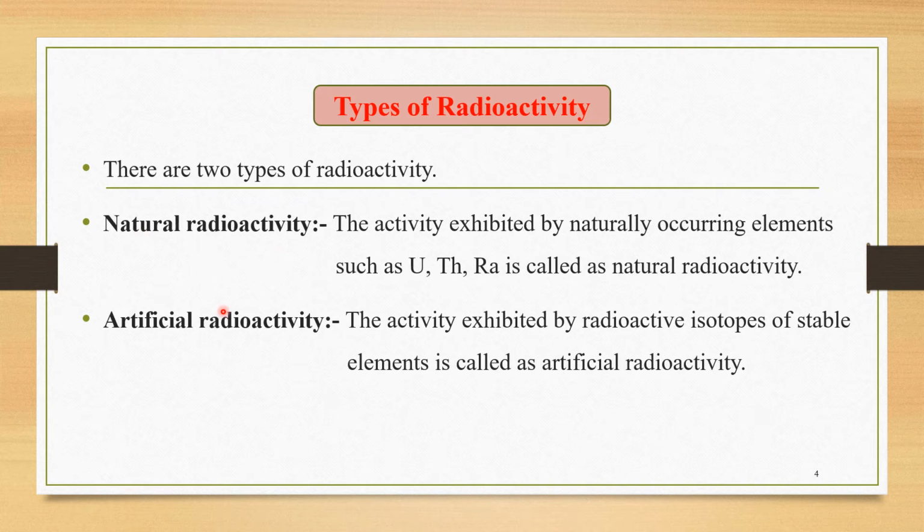The second important type of radioactivity is artificial radioactivity. The activity exhibited by radioactive isotopes of stable elements is called artificial radioactivity. We know very well that some elements are prepared in a laboratory. If these artificial elements show some radioactive phenomena, then that radioactivity is called artificial radioactivity. So these are the two types of radioactivity, depending upon which type of elements show the radioactivity.